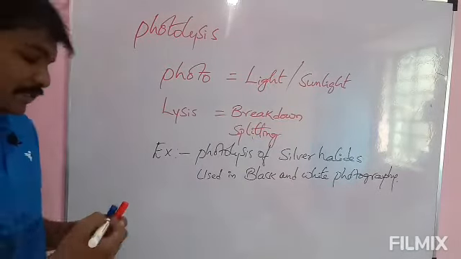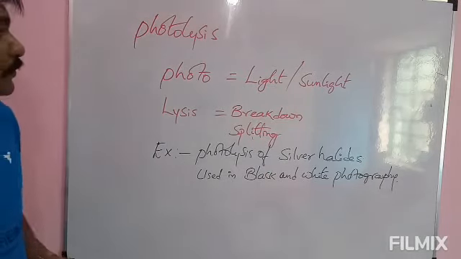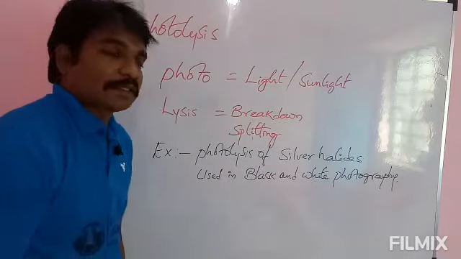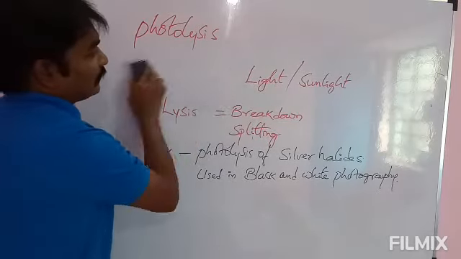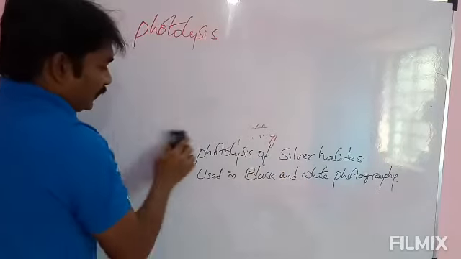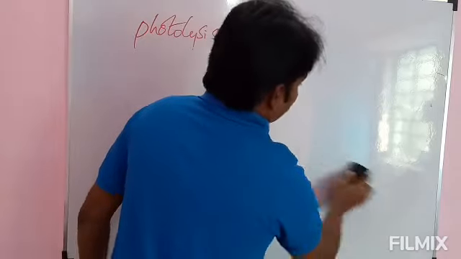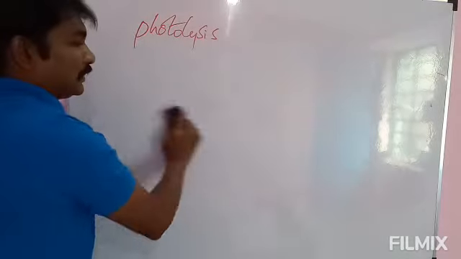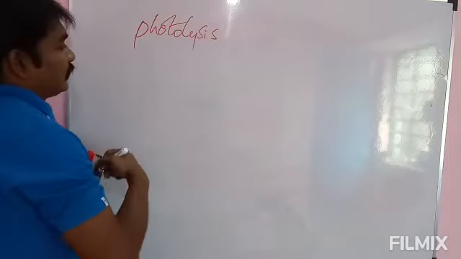Photolysis of silver halides is used in black and white photography. Among silver halides, especially silver chloride and silver bromide are used in black and white photography, and we will check the equations involved in these two reactions.